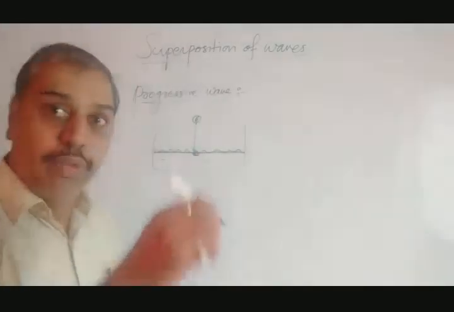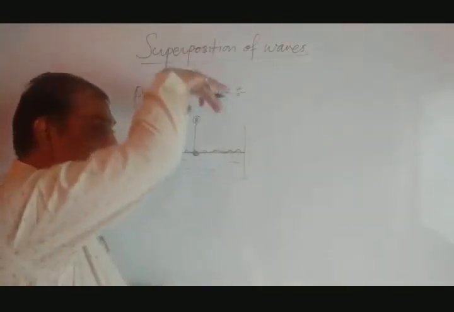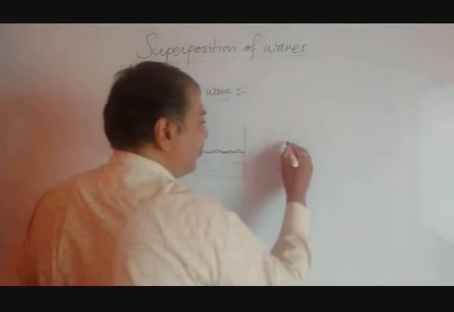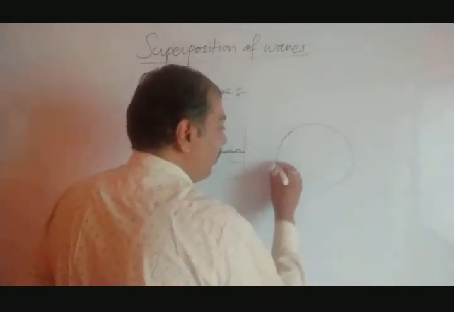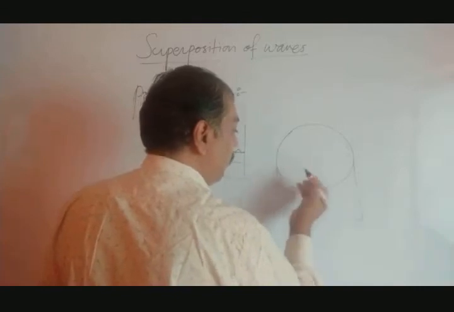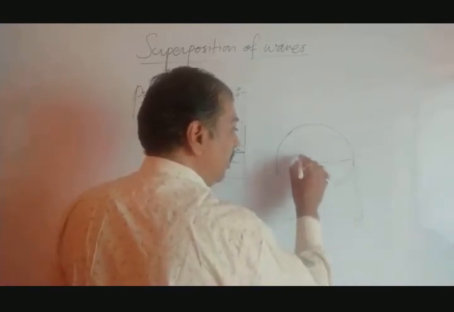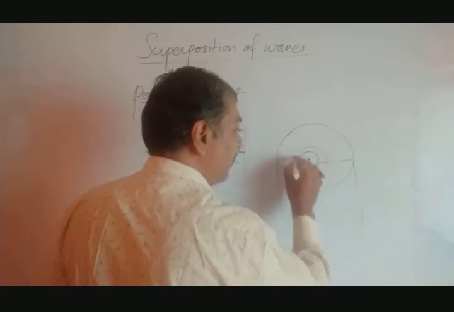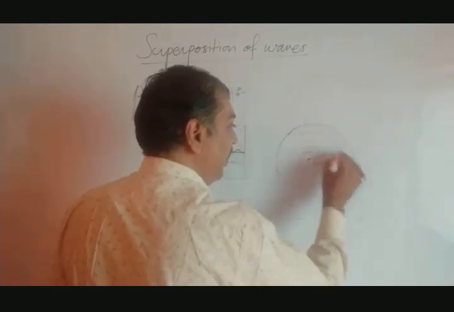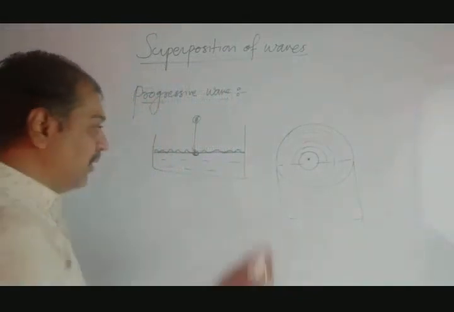If we drop the stone exactly at the center and take a photo from above, how will it look? Suppose this is a circular bucket full of water. When we drop a stone here, it creates circular waves, which move toward the edges of the pot.